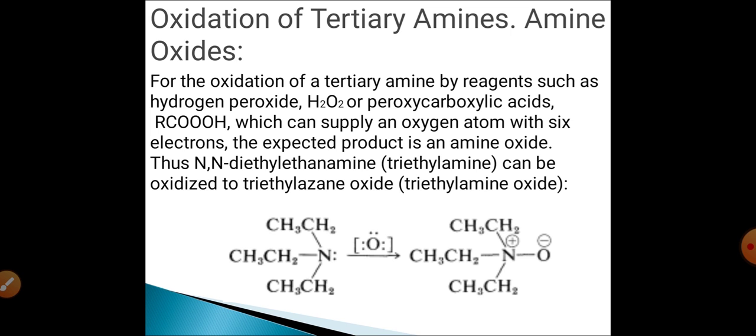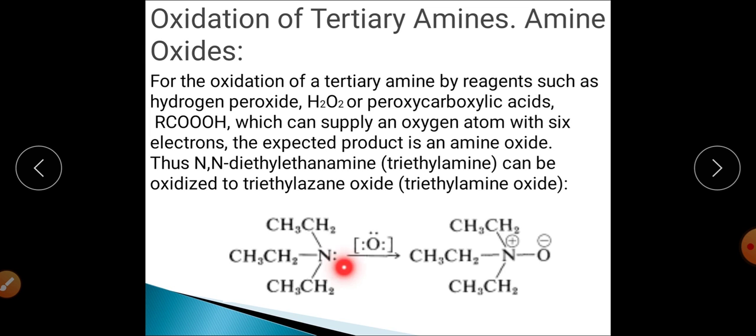So the next section is oxidation reaction. Oxidation of amines, both aliphatic as well as aromatic, will depend upon the type of amine, and it will also depend upon the oxidizing agent that we have selected for the oxidation reaction.